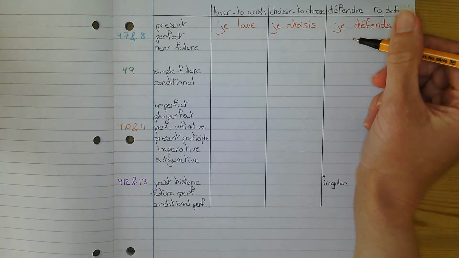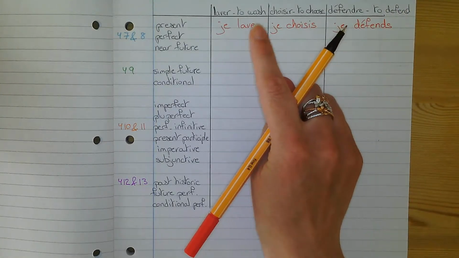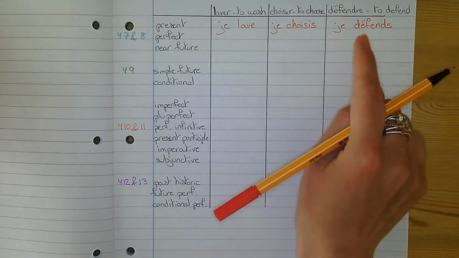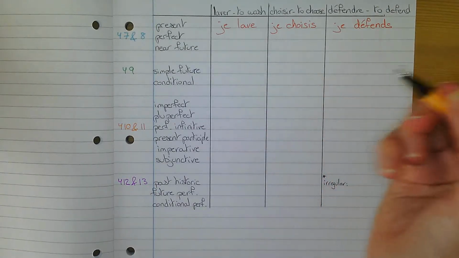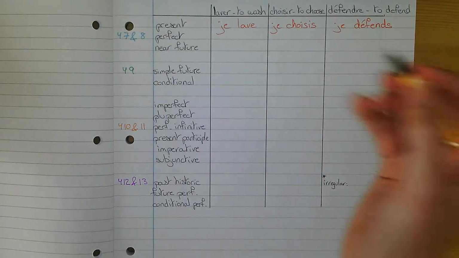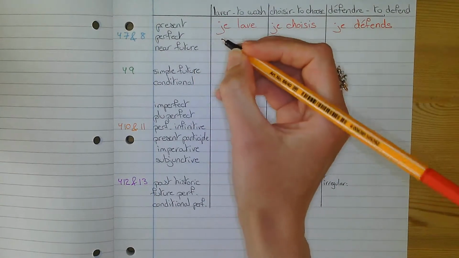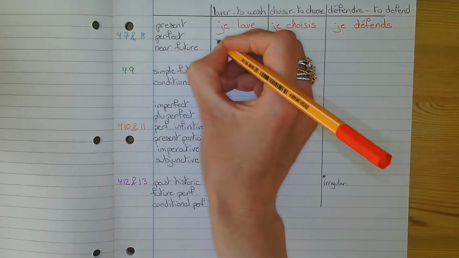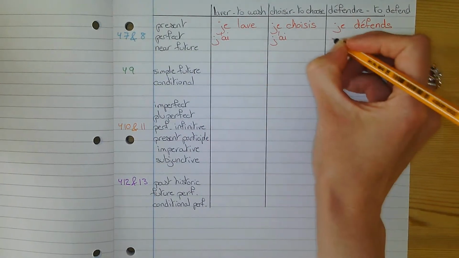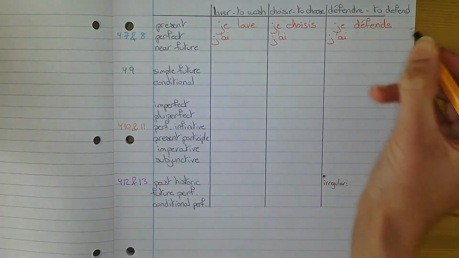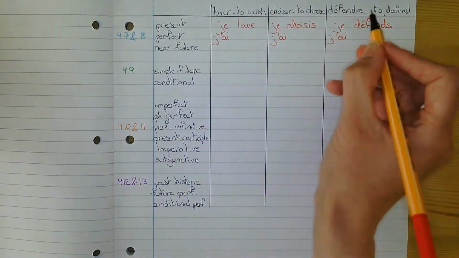The perfect tense, you want to say I washed, I chose, or I defended. Or I have washed, I have chosen, and I have defended. So you need the part for I have in French again, so you always start with j'ai. Let's put it everywhere. And then that's with those endings that you need to play now.